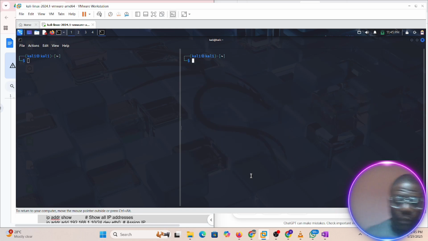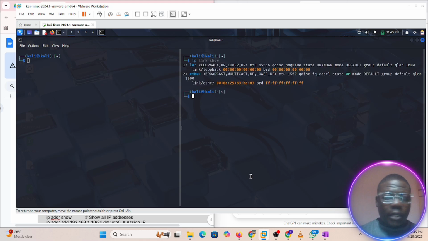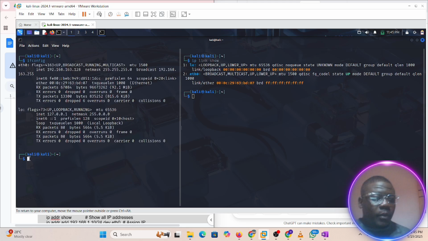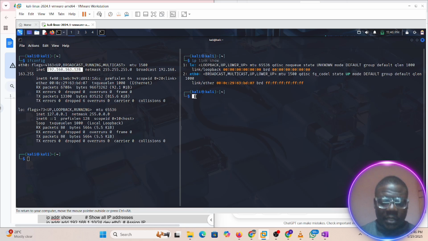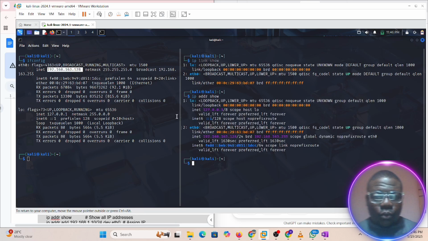So now we have IP config. Let's do IP link show here. Let's do ifconfig here. Now, this is our IP address. If I want to see my IP address, we do IP addr show. That gives me full details of those interfaces. So this is supposed to give me the IP address. Okay, now look at the IP address here.